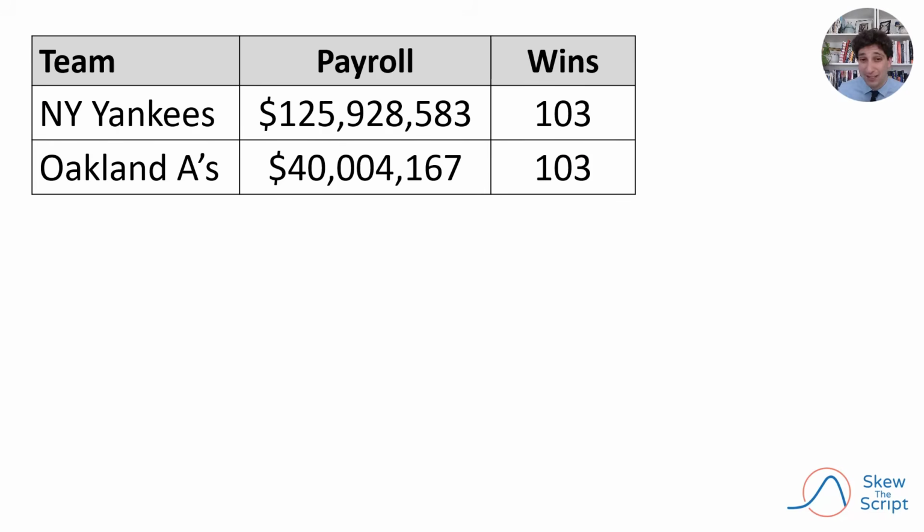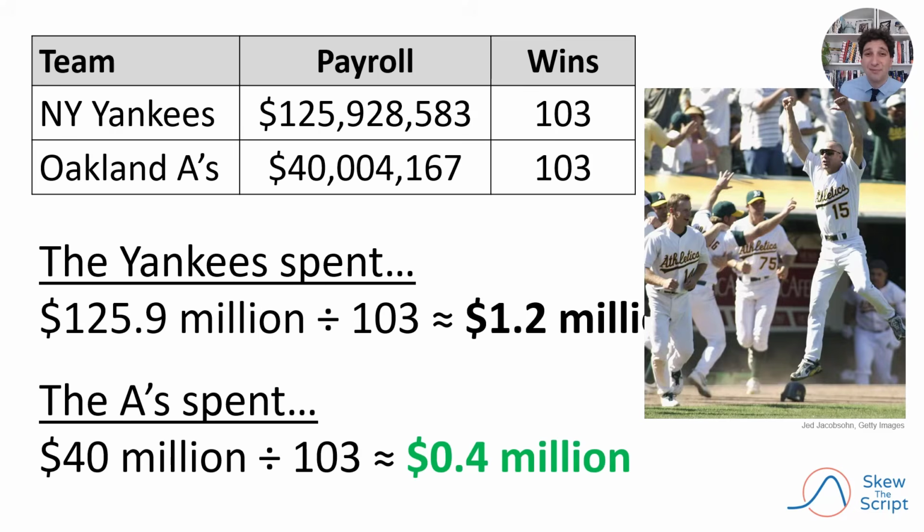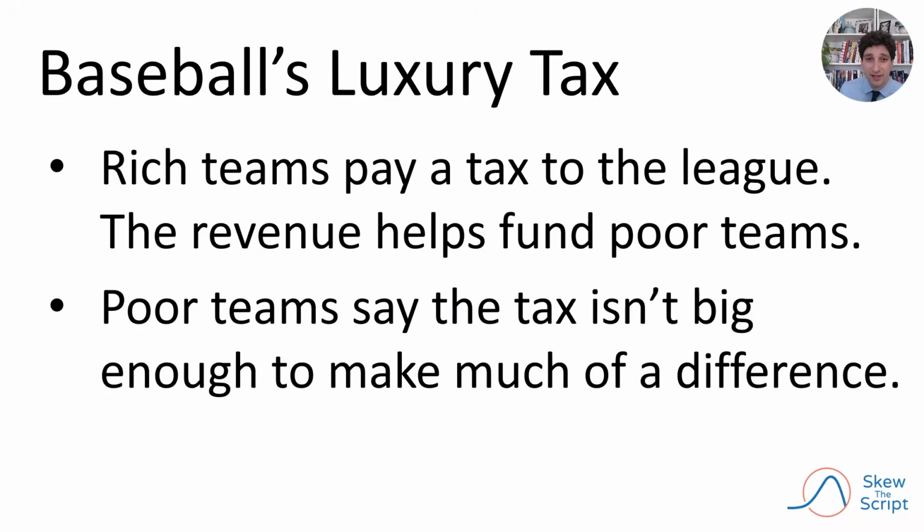To put this in perspective, this means that with their payrolls, the Yankees spent about $1.2 million per win, over $1 million per win. Meanwhile, the A's from Oakland only spent $0.4 million per win. A very impressive feat. That brings us to our discussion for the day.